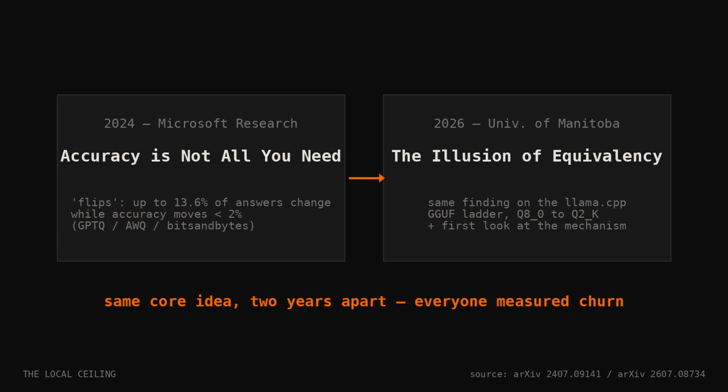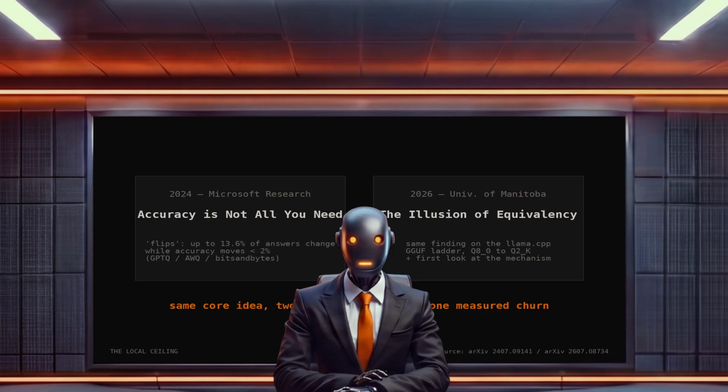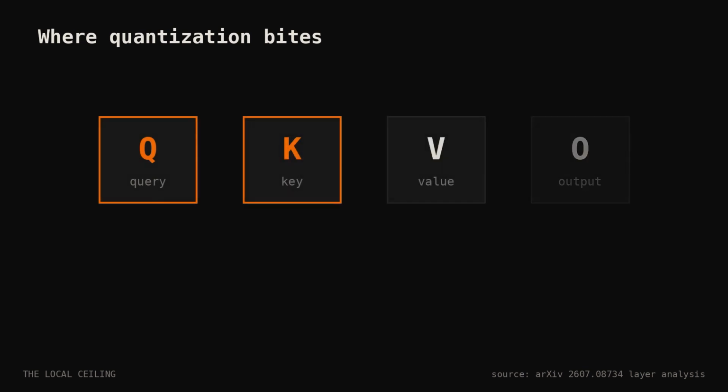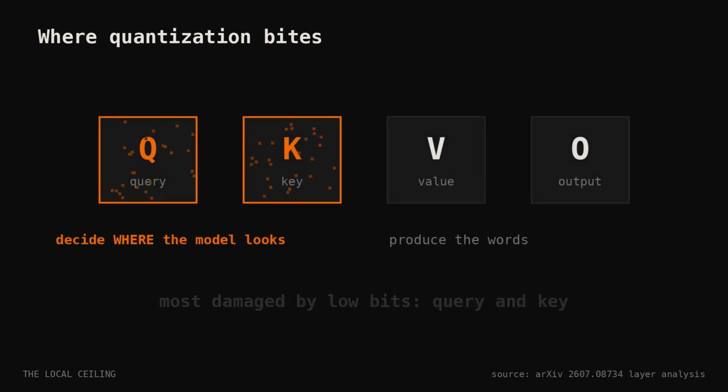They called these answer changes flips and measured up to 13.6% of answers flipping, while accuracy moved less than 2. So this is no fluke result. It's 2 research teams, 2 years apart on different quantization formats. And now our own hardware. On the GGUF ladder, you actually download. Everyone measured churn. The new paper also takes a first credible swing at why.